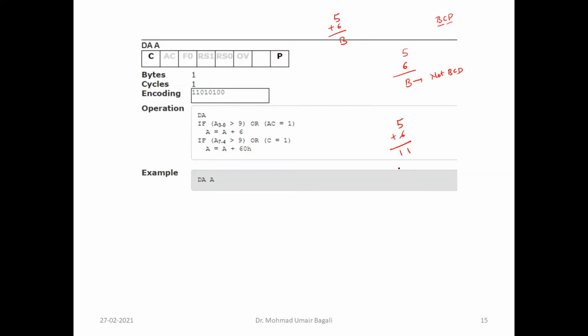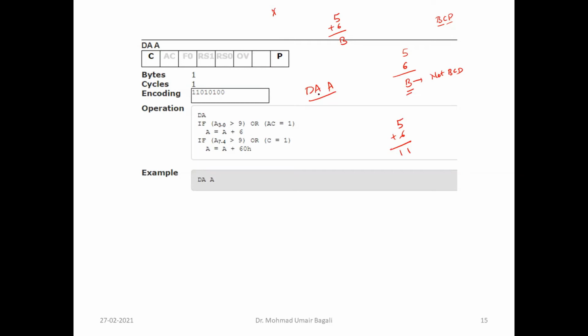Because it is machine language, and the results will be available in hexadecimal. But B is not a BCD. Therefore, after performing addition, you can make use of the DA instruction to make the adjustment and roll back to the BCD format. Say I have taken 5 plus 6 and the answer shows B. After the addition, you can use the DA instruction, decimal adjustment after addition. Only after addition, okay?